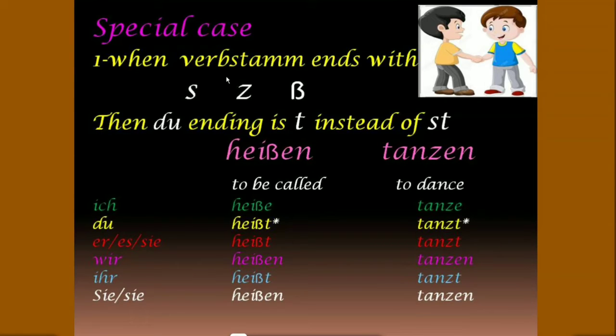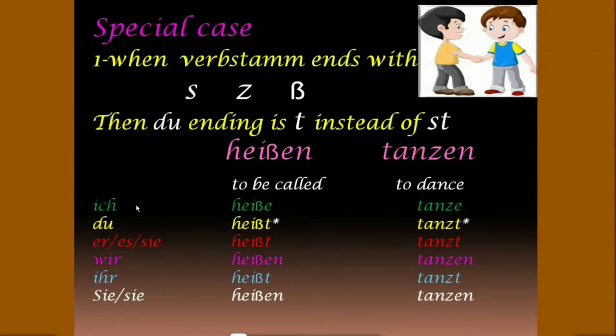So, let's start with some special cases of regular verbs. The first case is when the verb stem ends with s, ß, z or st. It only affects du. Then du takes t instead of st. For example, let's start with the verb heißen, which means to be called. Here you can see the verb stem of heißen is heiß, so this heiß ends with ß.